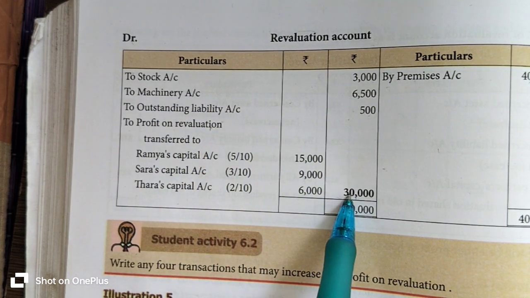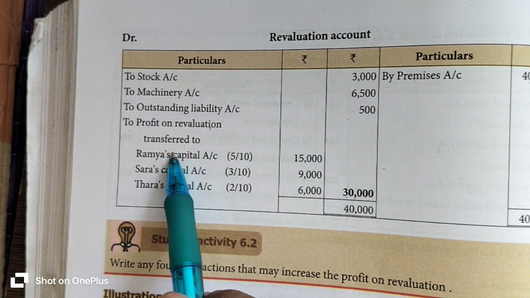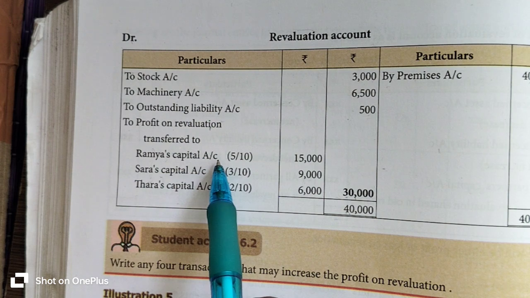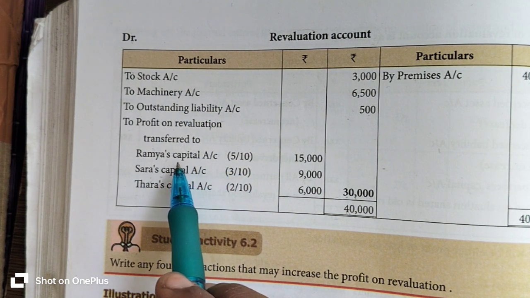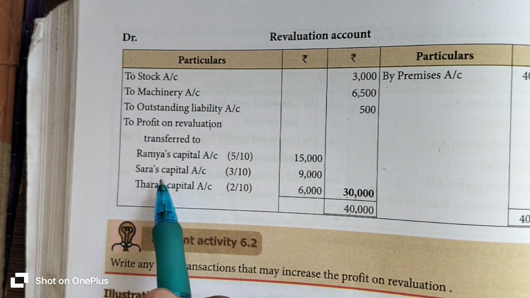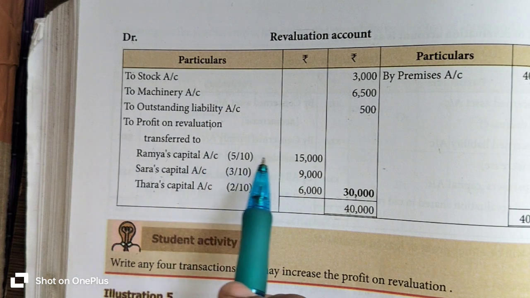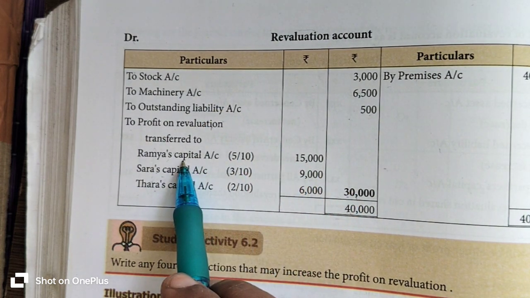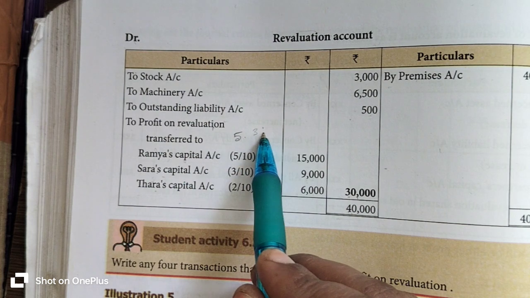Then the 30,000 rupees must immediately be transferred to the old partners' or all partners' capital accounts in their old profit sharing ratio. Who are the partners? Ramya, Sara and Tara. What is their old profit sharing ratio? 5:3:2.